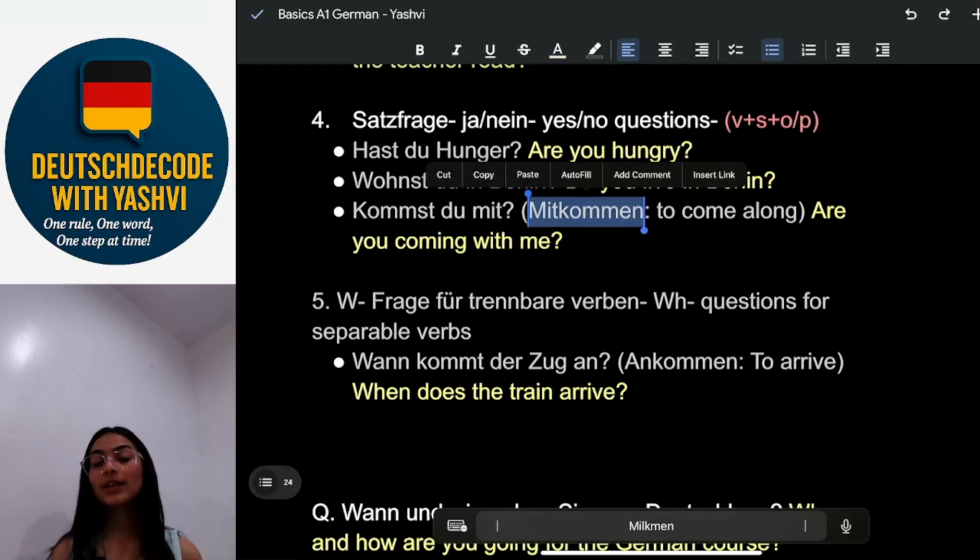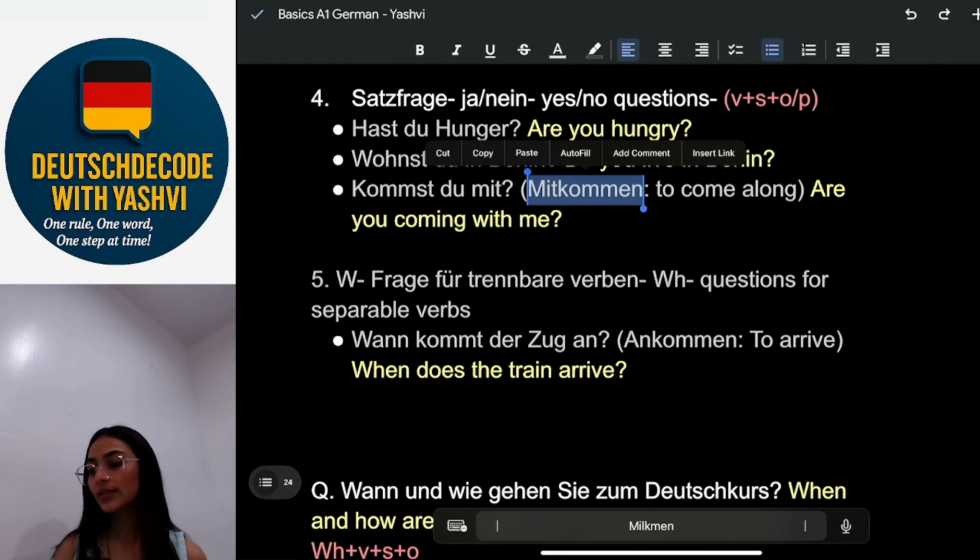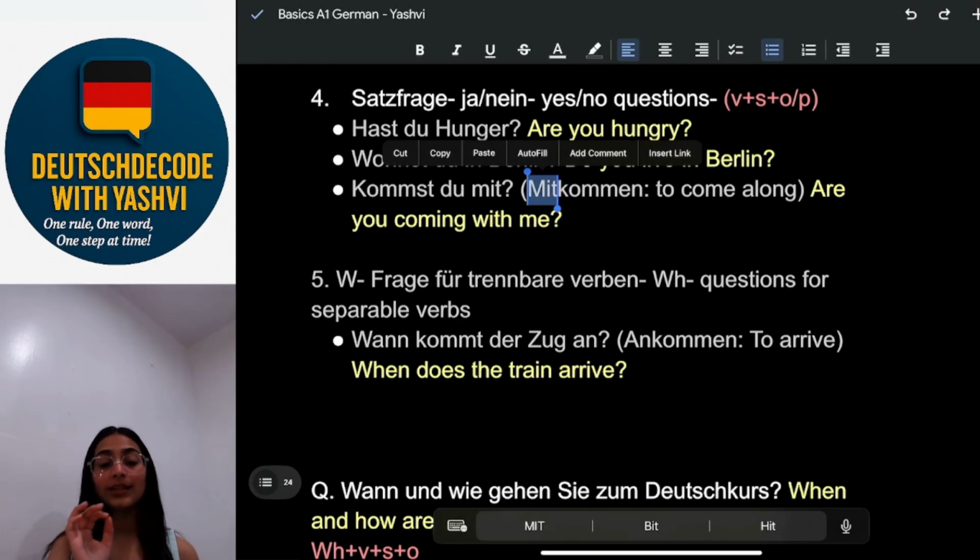So mitkommen is to come along, but it's a trennbares verb. It means the separable verbs. We will learn this in my upcoming video series. So in this we write the prefix at the end. It's a rule.